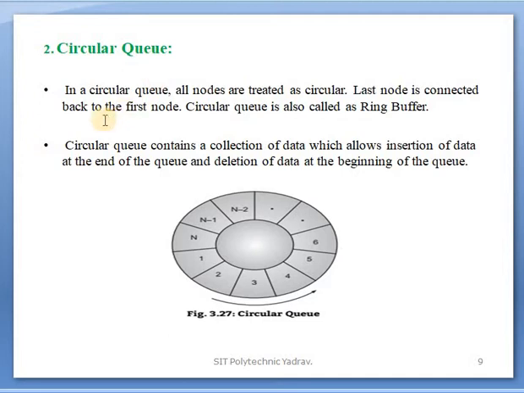Second, circular queue. In a circular queue, all nodes are treated as circular. The last node is connected back to the first node. A circular queue is also called a ring buffer. A circular queue contains a collection of data which allows insertion of data at the end of the queue and deletion of data at the beginning of the queue. It is simple, but the only difference is that the last element added is connected to the first.